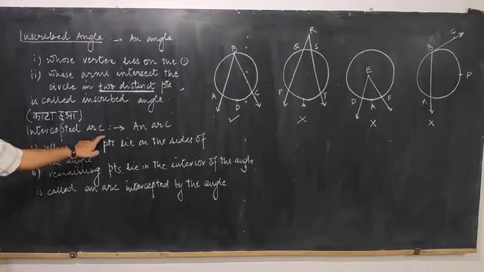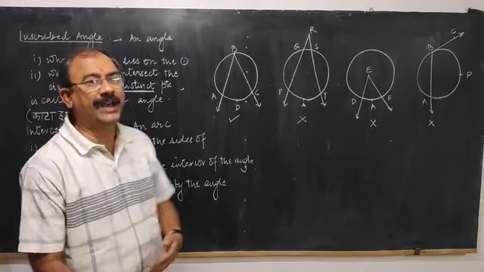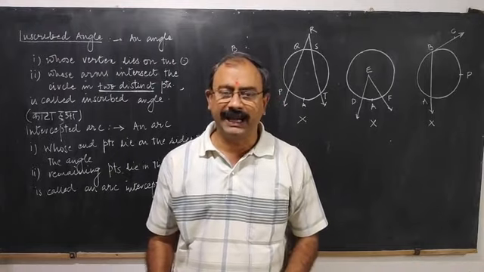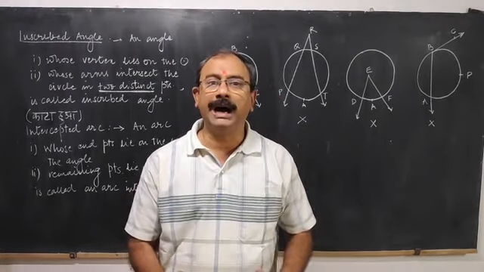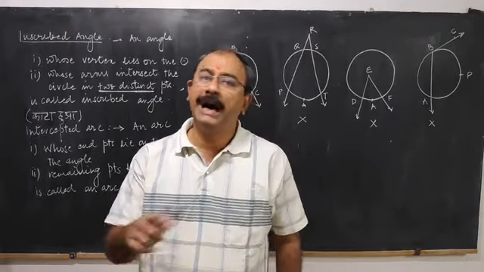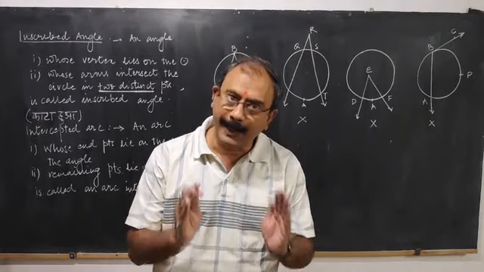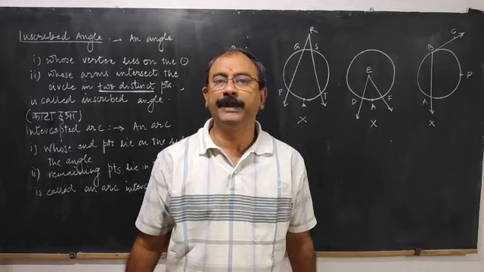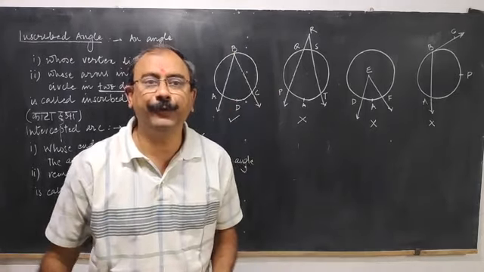Second is intercepted arc. I have made it easier for you all to understand. काटा हुआ आर्क, एक एंगल ने सर्कल का जो आर्क काटा होता है, that arc is called intercepted arc. Let us see the formal definition.